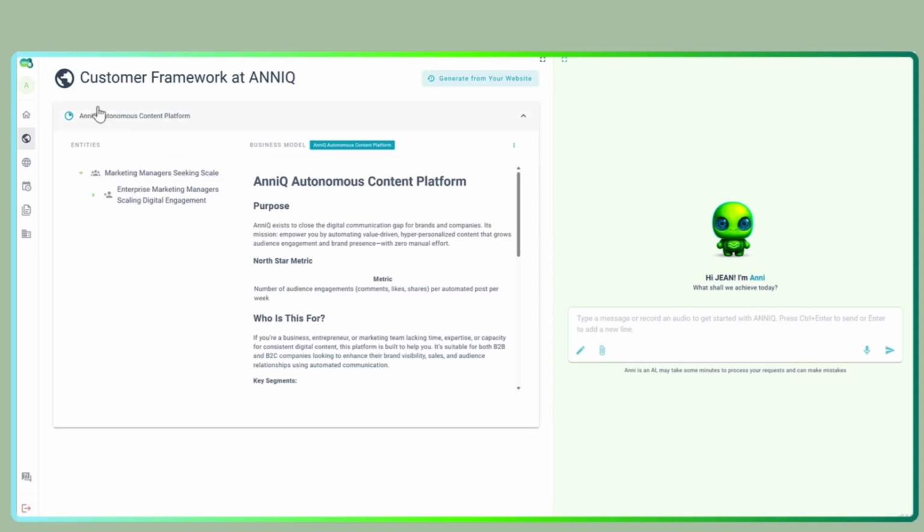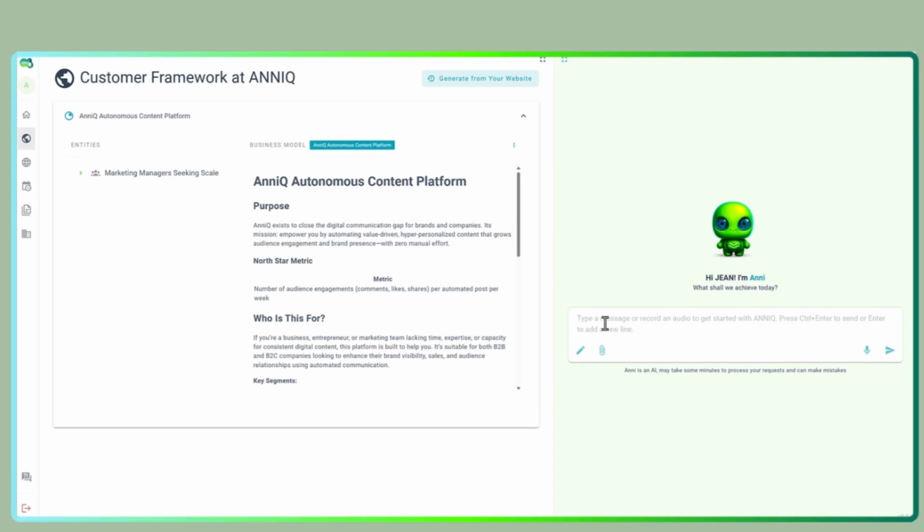Anni finishes the process, the bar here disappears, and we check what happened. Anni identifies and deletes one segment because, based on the information, it is not clear for that segment. But let's say I want to have a segment for small and medium businesses. So I only need to click here, my business model, validate that I'm in the business model section, and I can start asking Anni to help me create a new segment for this specific market or audience.